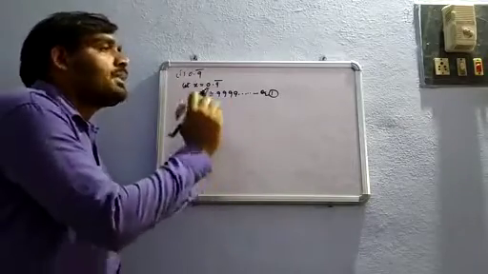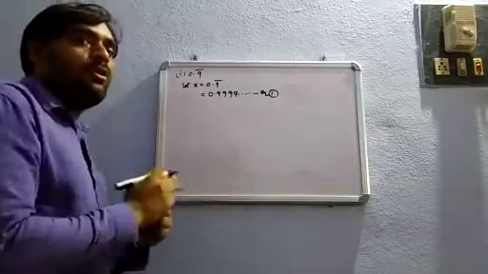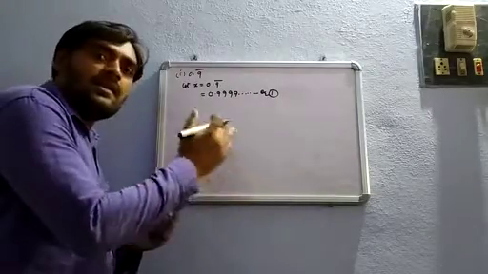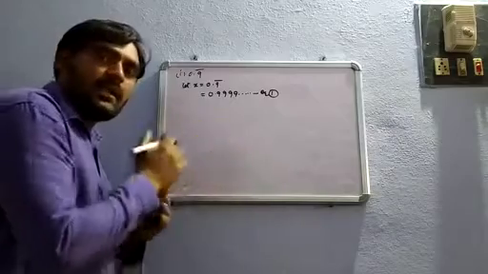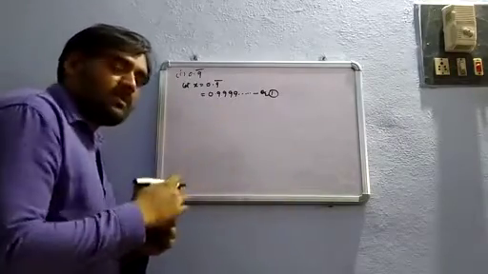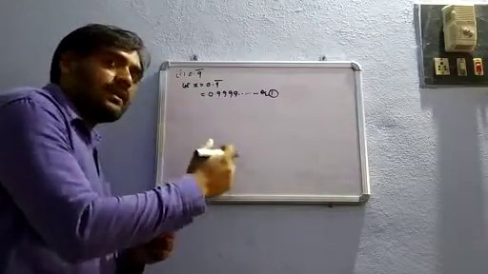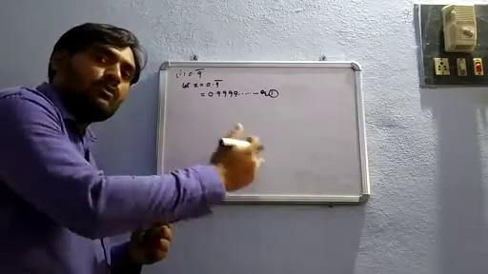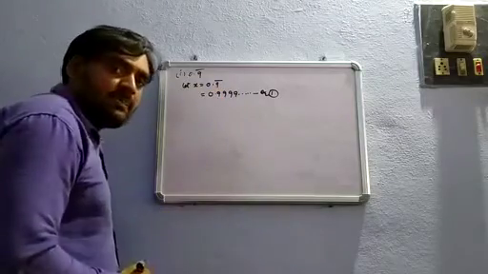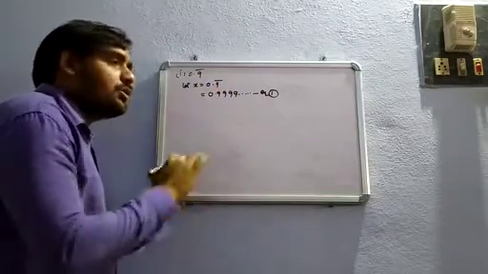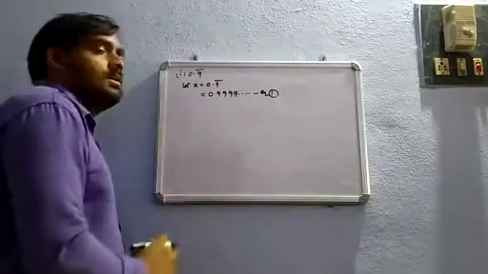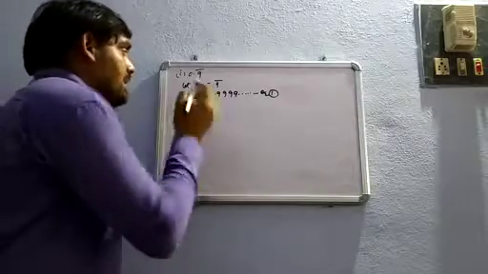So that only we need to get the digit into whole number part. So if you want to get one decimal digit into whole number part, we need to multiply with 10. If you want to get 2 decimal digits into whole number part, we need to multiply with 100. If you want to get 3 decimal digits into whole number part, we need to multiply with 1000. Like that only here, only one digit is repeating, that is 9. So you need to multiply both sides equation 1, both sides with 10. At that time, you will get